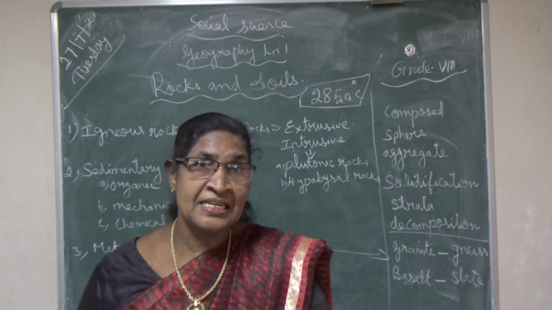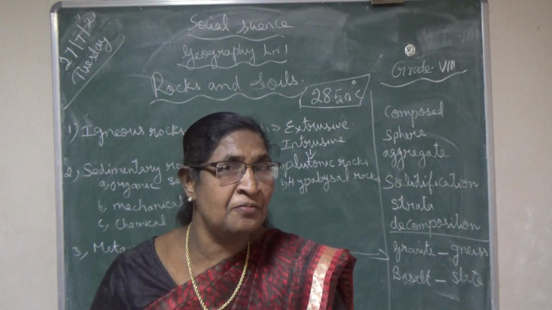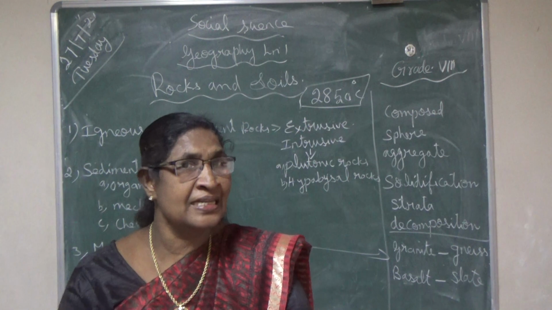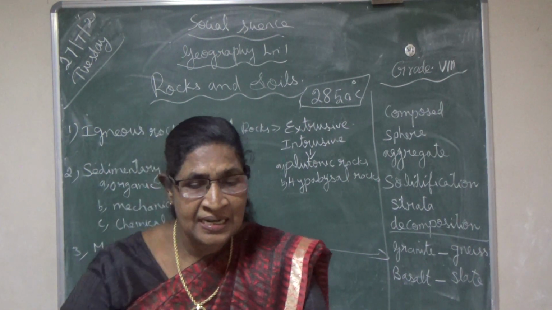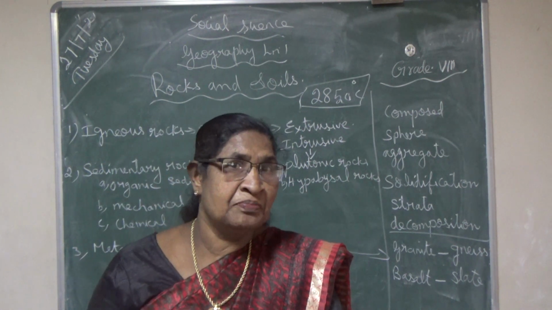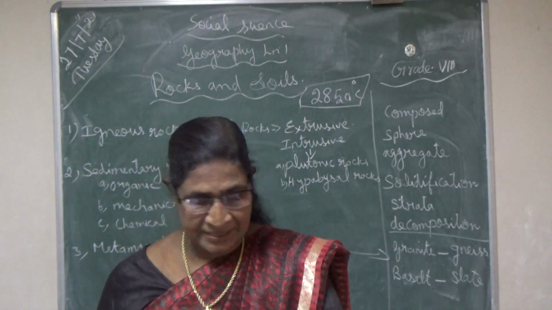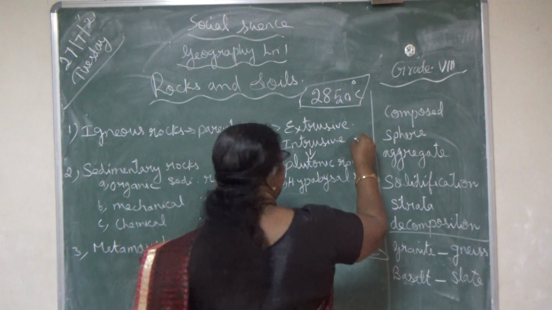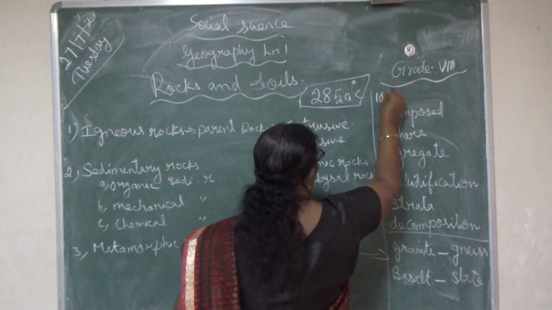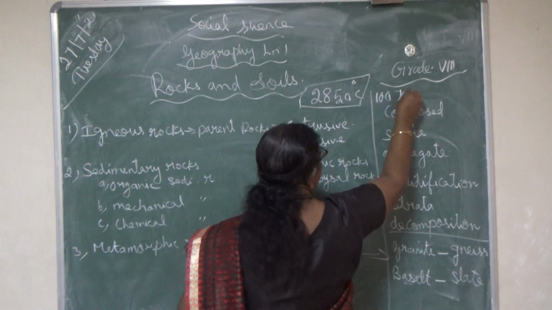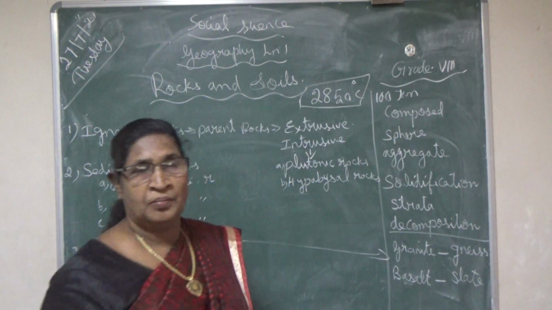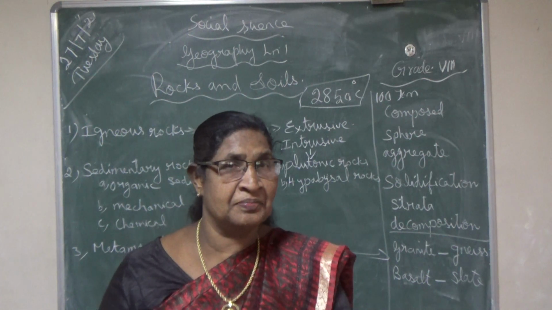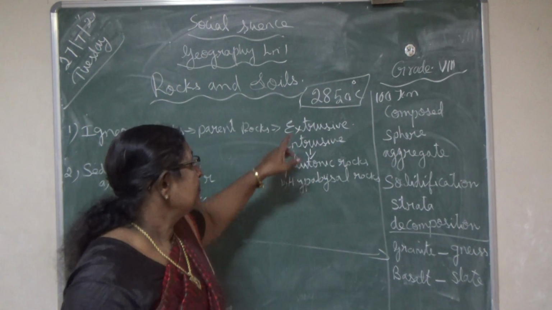But in the inside part of the earth, what is the temperature? 2,850 degrees centigrade at a depth of 100 kilometer. Don't think 100 meter, here 100 kilometer.